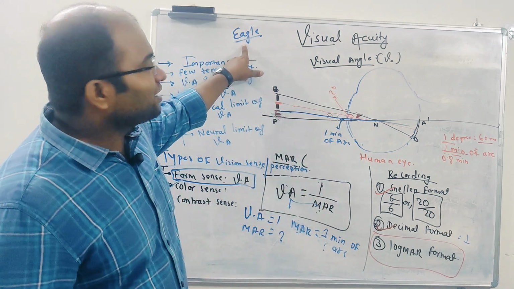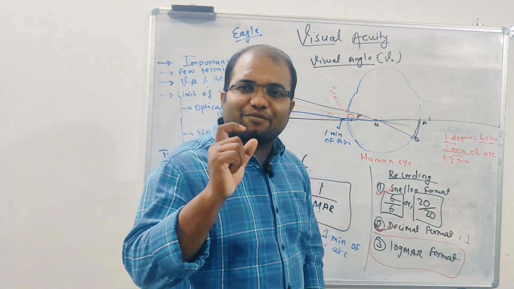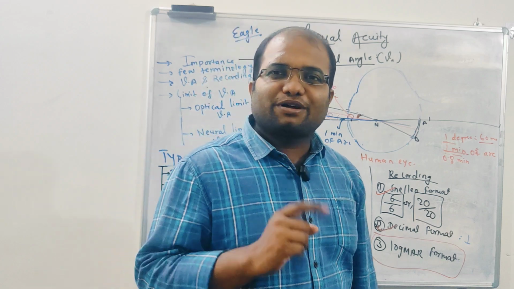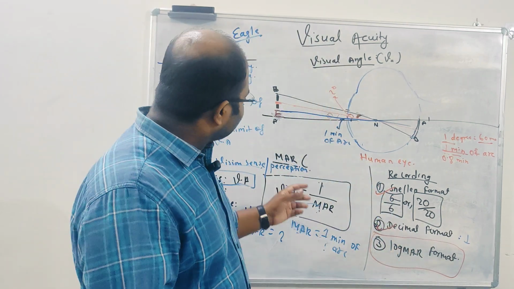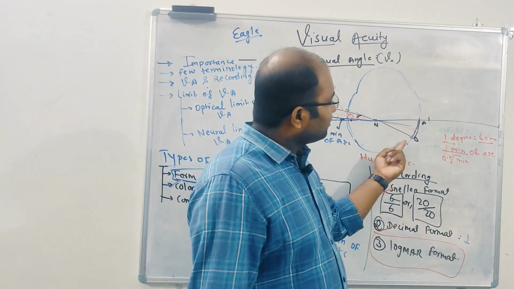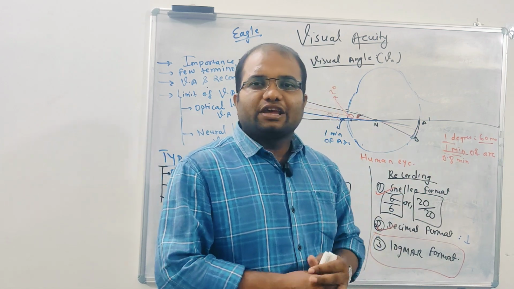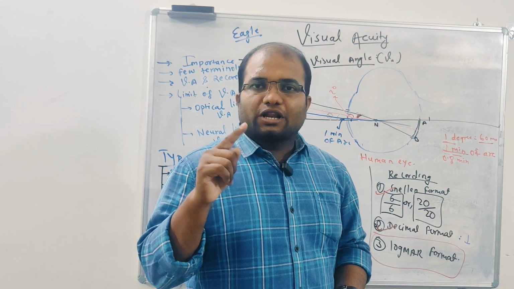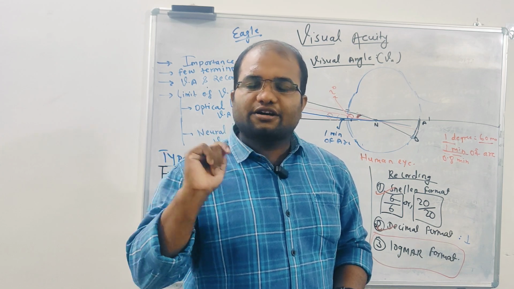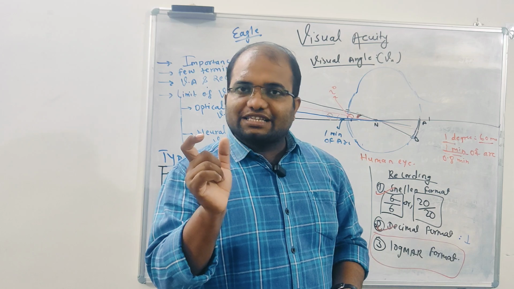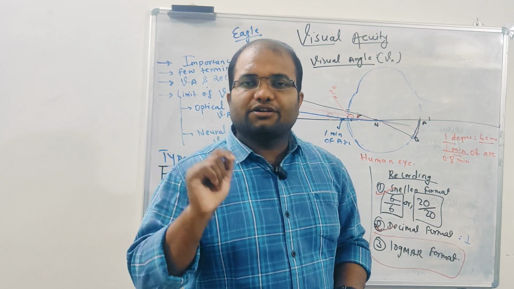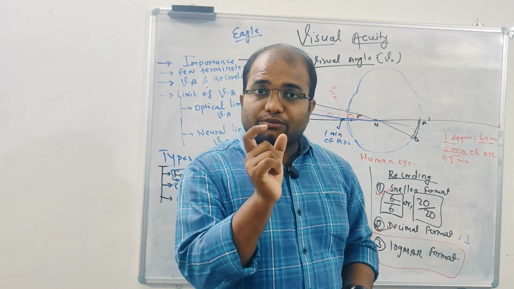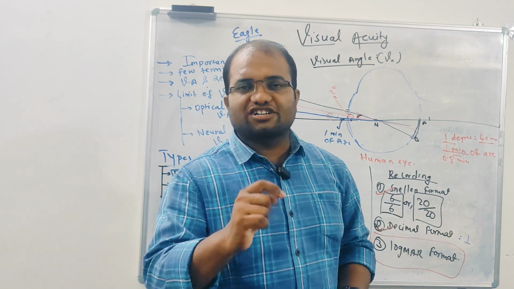Mainly I want to talk about the eagle. Eagle has sharp point of vision. One parameter is the retinal cell density, which is very high. We have a cone density in the fovea of 2 lakh cone cells per mm². In 1 mm², we have 2 lakh cone cells, that too in the central fovea.